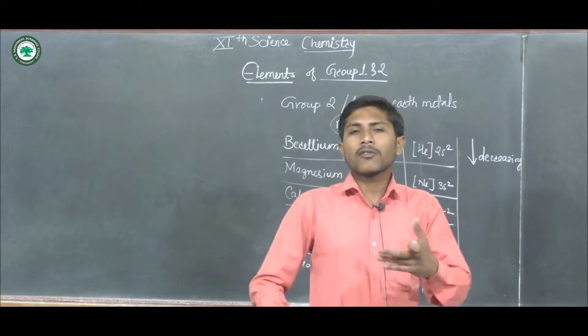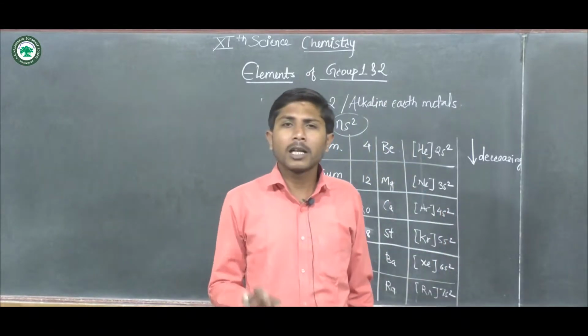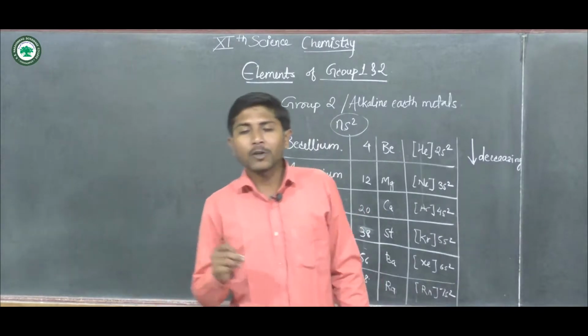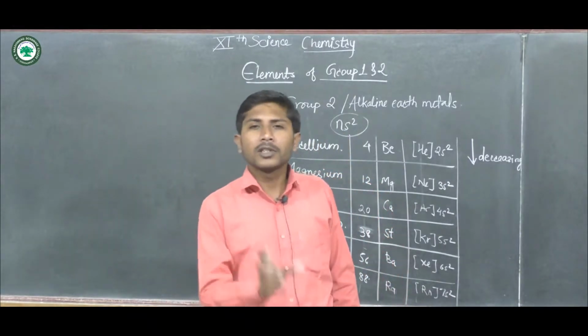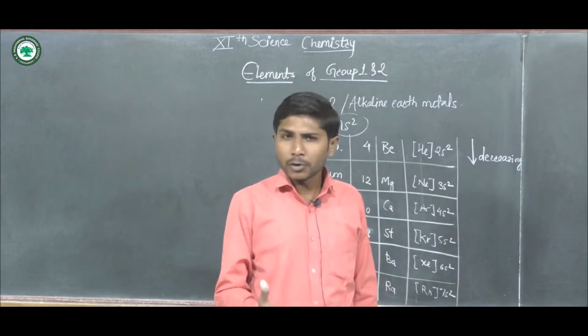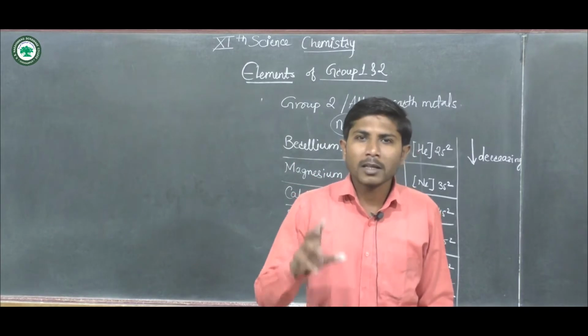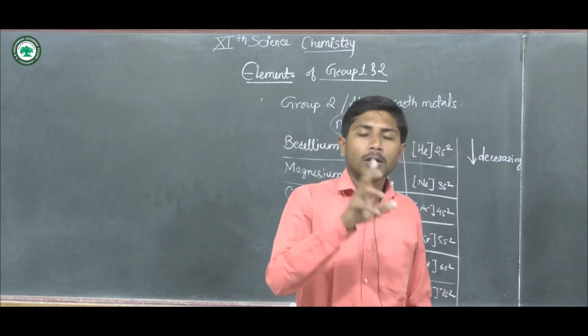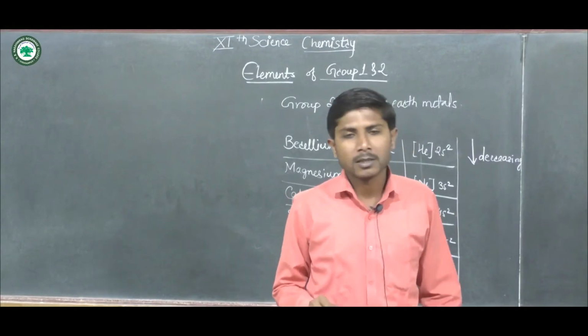These were the physical properties: density, ionization enthalpy, electron gain enthalpy, then atomic radius, ionic radius, and melting point. In our next video, we will discuss the chemical properties shown by the elements belonging to group first and elements belonging to group second.